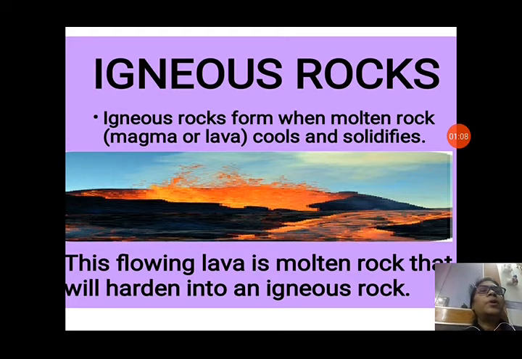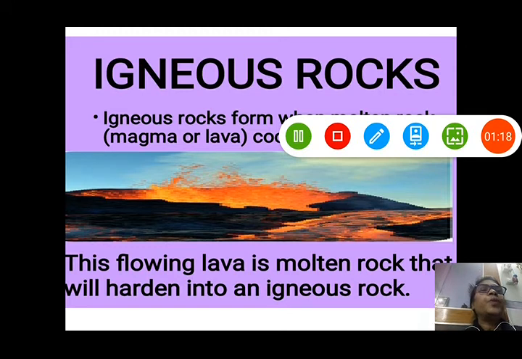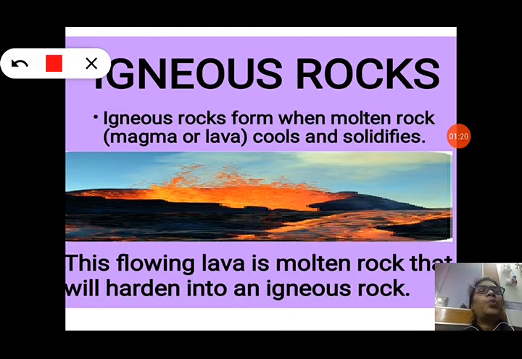Next, we will see about igneous rocks. Igneous rocks form when molten rock, magma, or lava cools and solidifies. This flowing lava is molten rock that will harden into an igneous rock. You can see in the picture also, when the volcano erupts, the lava comes out and this lava cools down to form igneous rocks.